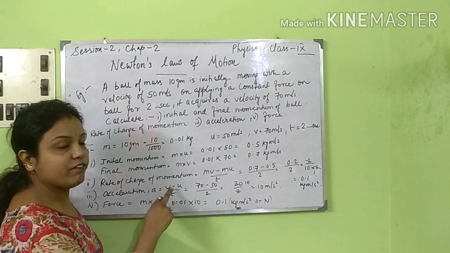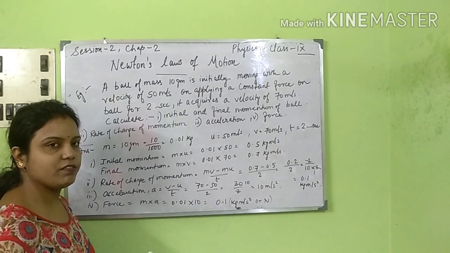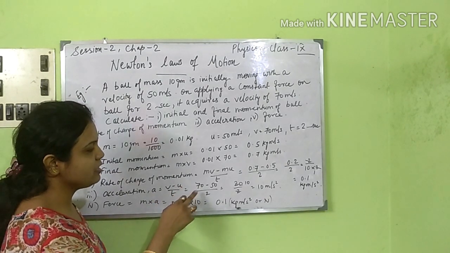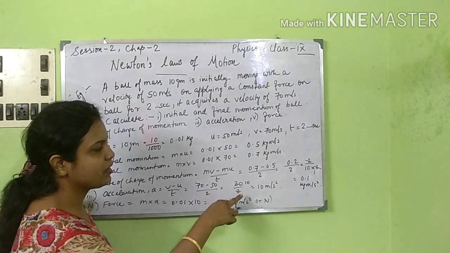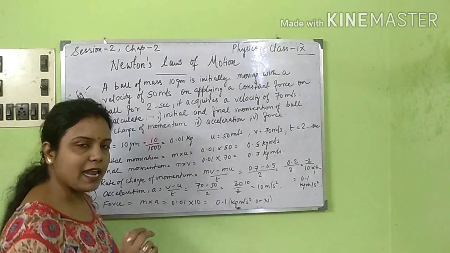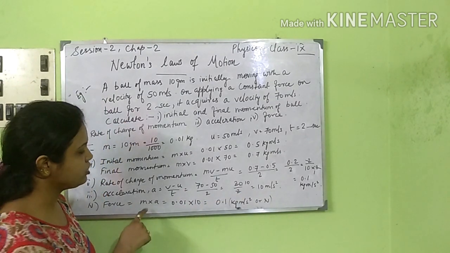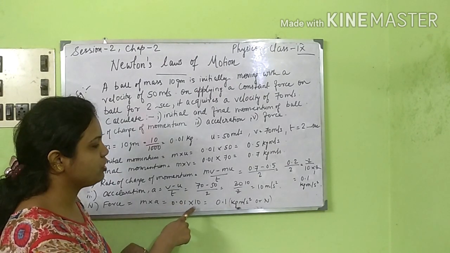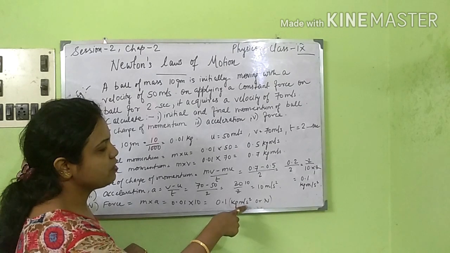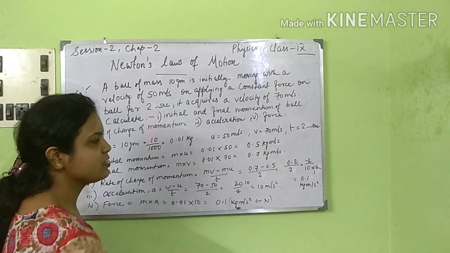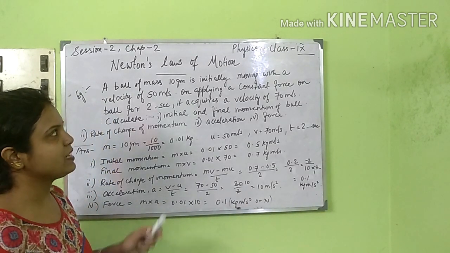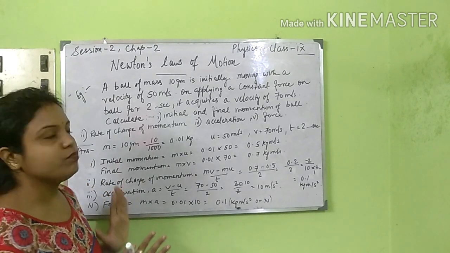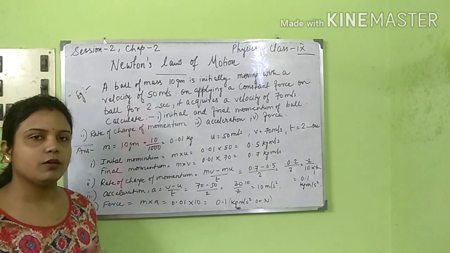Acceleration a is the change in velocity by time taken, (v minus u) by t, that is (70 minus 50) by 2, that is 20 by 2, which is 10 meter per second square. And lastly, force is mass into acceleration. Put the values we have got. Mass is 0.01 into 10, we get 0.1 kg meter per second square, or you can write it as Newton. So this was one example of laws of motion, applying linear momentum.